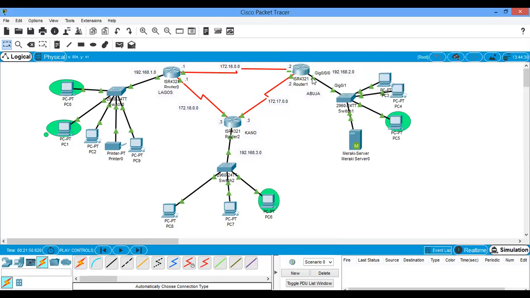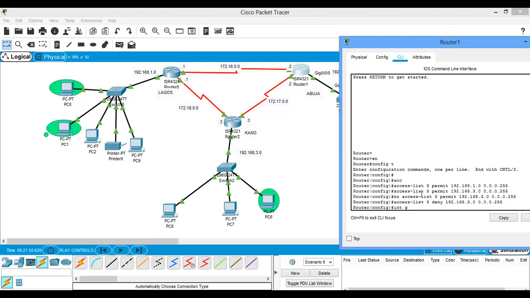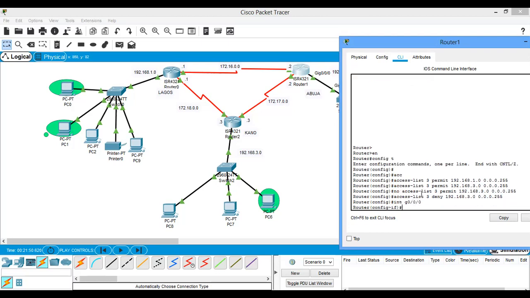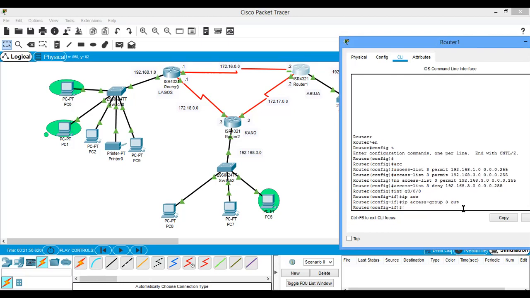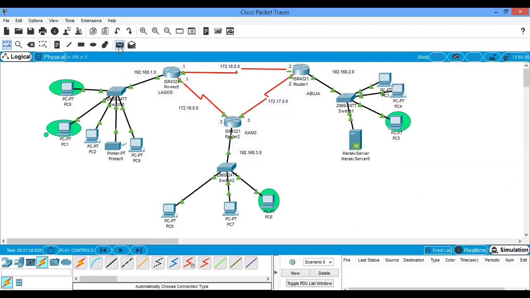So how do I implement it? I come here. This interface is G0/0. I go to interface G0/0 and say ip access-group 3, that is this 3 I'm using, and it's supposed to be outbound. So only someone from here can come. Something is wrong with that configuration. So let's simulate and find out what is wrong.